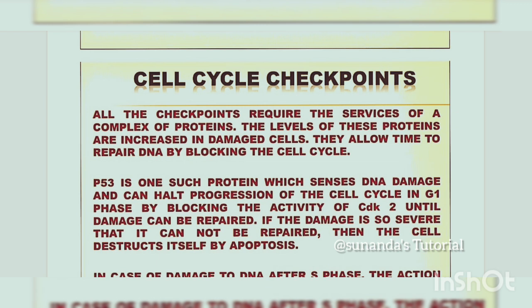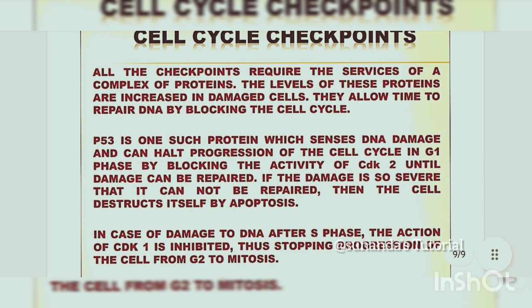the service of a complex of proteins. The levels of these proteins are increased in damaged cells. They allow time to repair DNA by blocking the cell cycle. P53 is one such protein which detects the DNA damage and can halt the progression of the cell cycle in G1 phase by blocking the activity of CDK2 until the damage can be repaired.